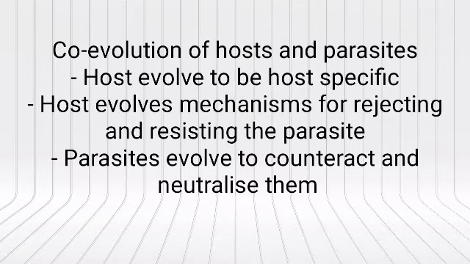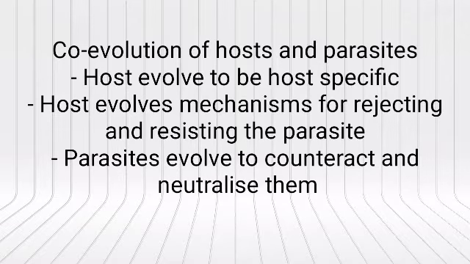That means to overcome the evolution that the host has done in order to reject them, in order to keep them away. So the parasite evolves mechanisms to counteract and neutralize them in order to be successful in the same host species. That means if the parasite is not able to overcome that special character that the host has evolved, then it will not be able to survive on the host.